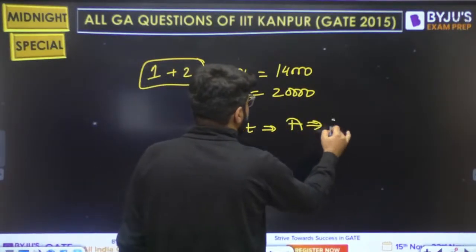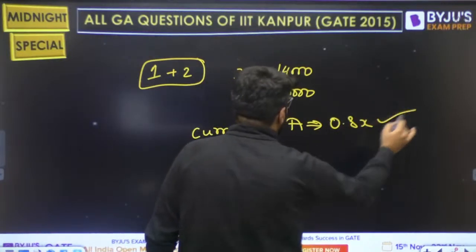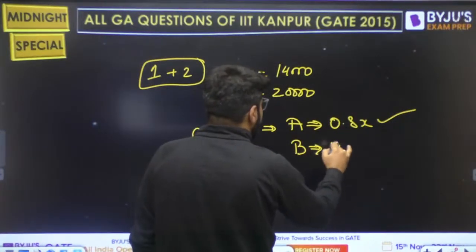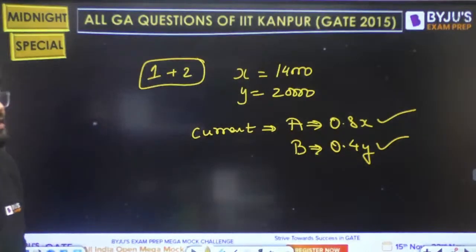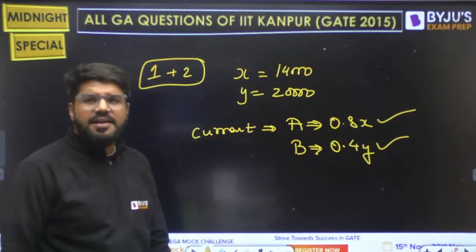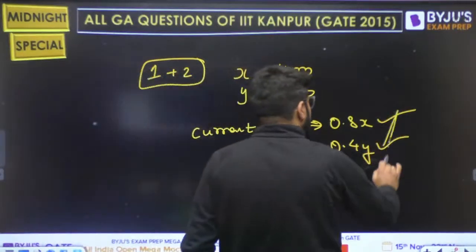In A, it is 0.8x, so I can calculate this. What is the current level in B? B is 40% full. I know the value of y, so I can calculate 40% of it. So my question is done. I can tell you how many gallons there are in A and B.